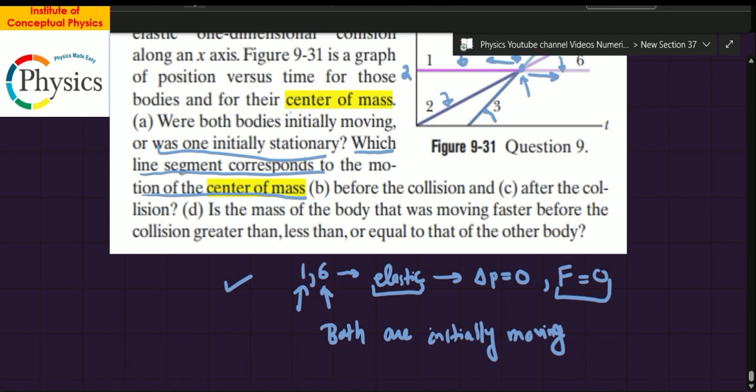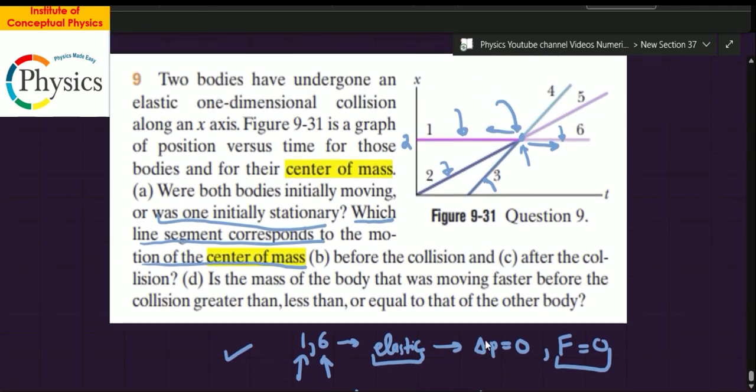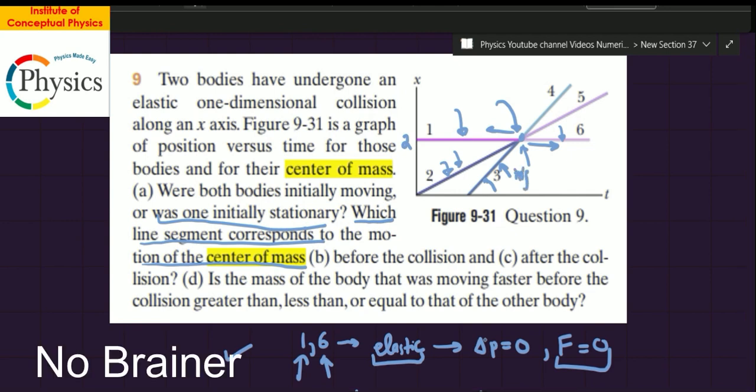Now comes the tricky part. Now the question is about the mass of the body that was moving faster. You can notice the slope of 3, this particular slope is quite large, right? So this body is moving faster than the body with this velocity. So let's call it v faster, and this is v slower. Okay. Now the question is, before and after the collision, is the mass of the body moving faster before a collision greater than, less than, or equal to the other?